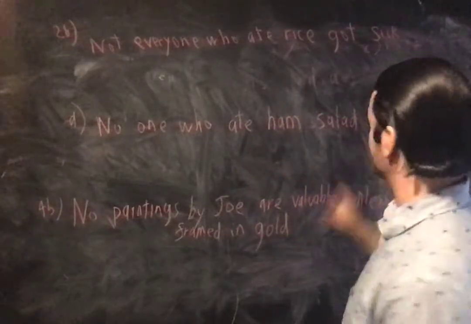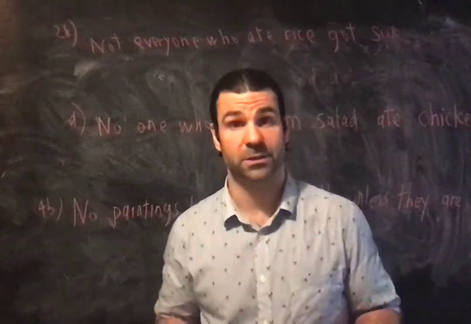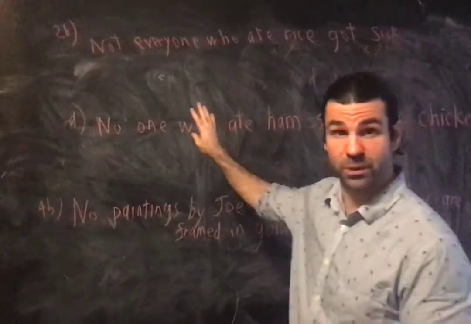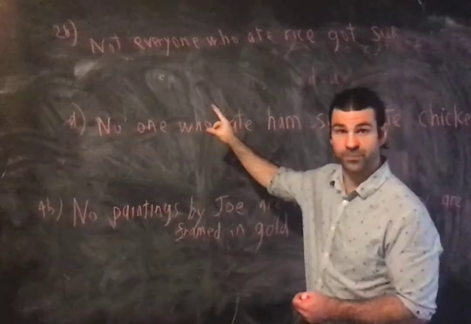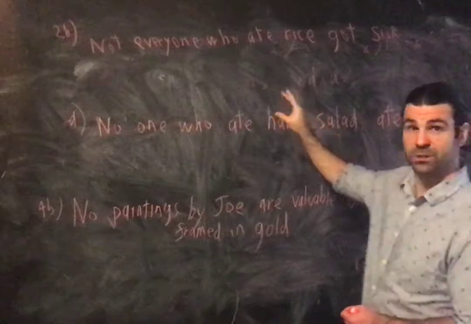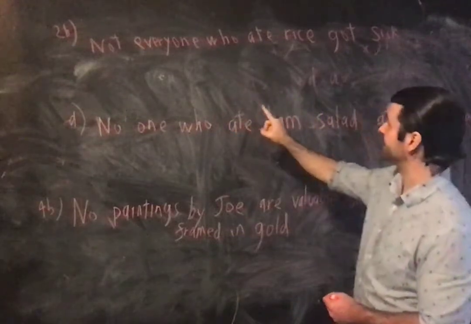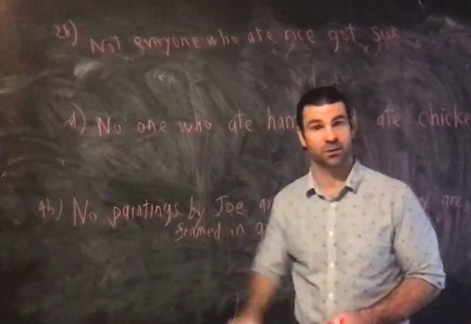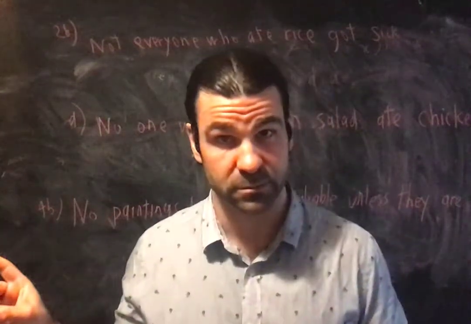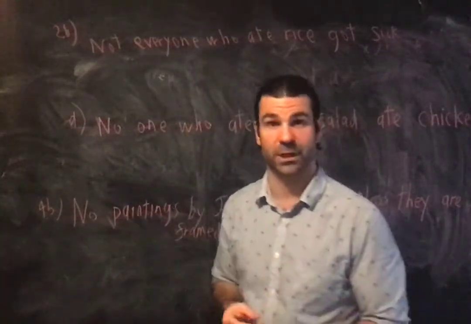Not everyone who ate rice got sick. Here's where my advice comes in. What do you do with this "not"? What's it negating? It's negating the whole sentence. So just forget about the not. Translate "everyone who ate rice got sick." Lay out the logical form of that, symbolize that, and then just put a tilde at the beginning. You negate the whole thing.